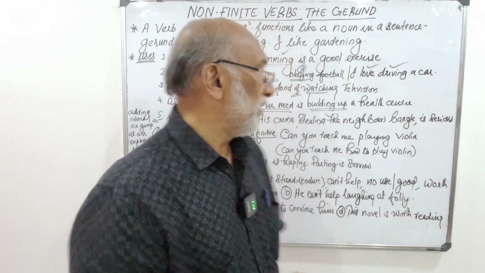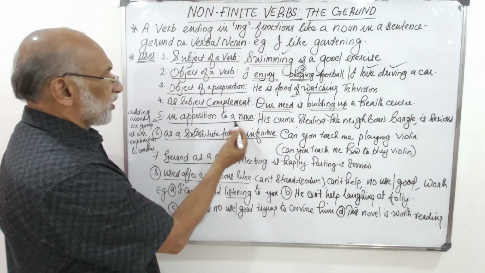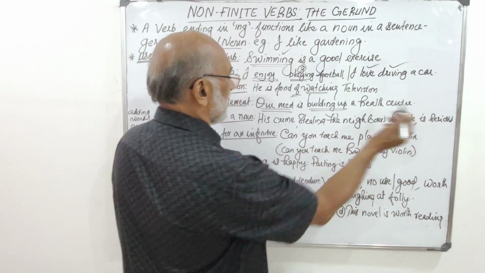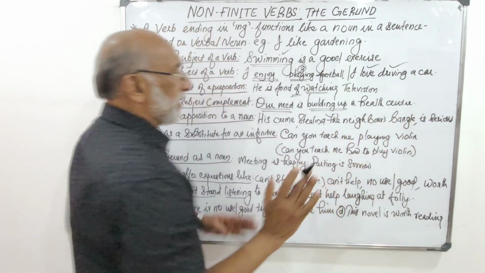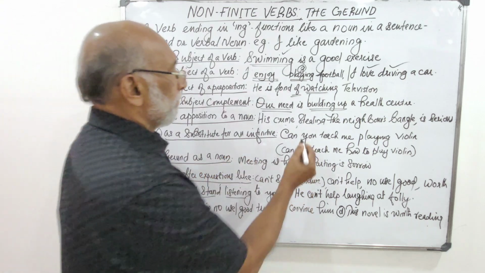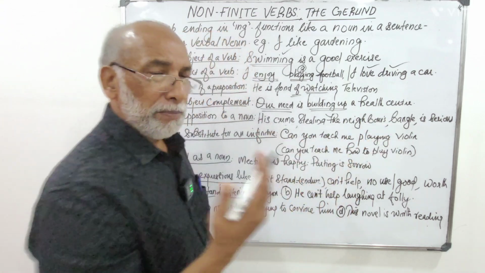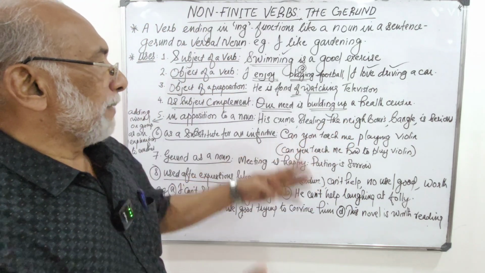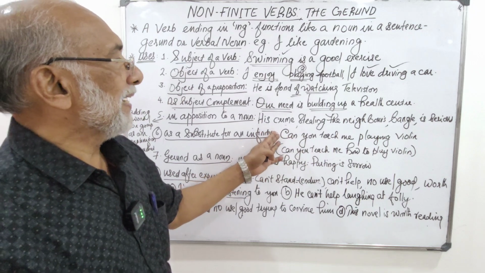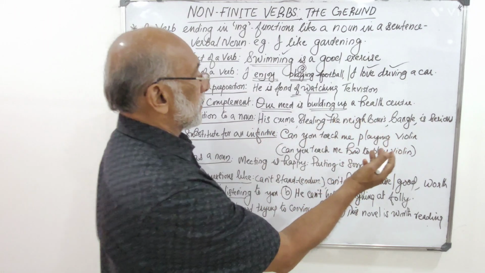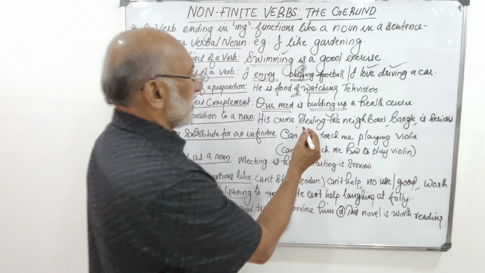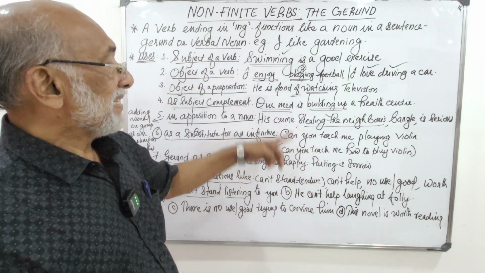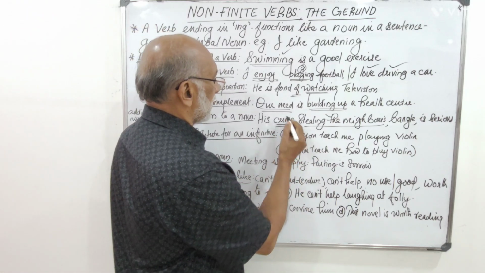With the example, it will be clear, I am sure. So in apposition to a noun, his crime, stealing the neighbor's bangle, is serious. His crime is serious is the main part of the sentence. And a part usually marked by commas, separated from the main sentence. His crime is serious, stealing the neighbor's bangle. So what is his crime? This stealing the bangle is added, it's a group of words added as an explanation to the noun crime.